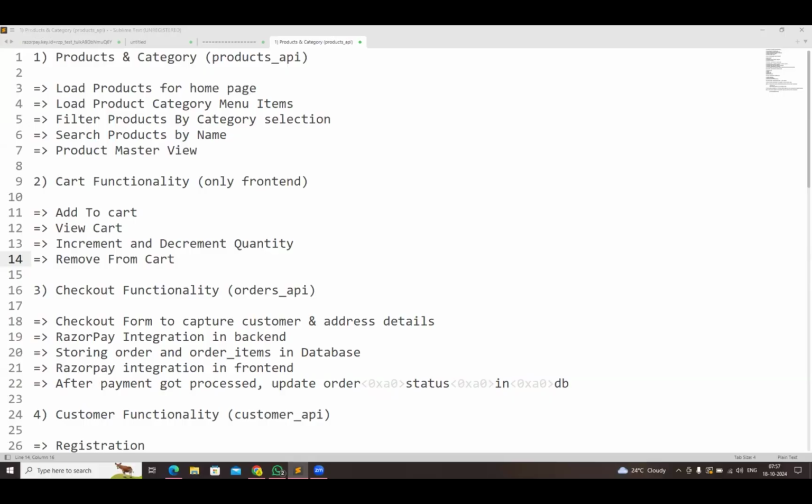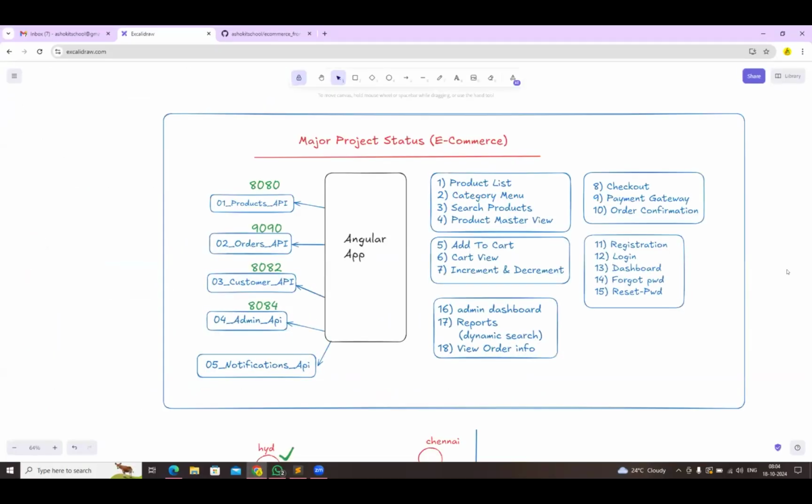Thank you, guys. Finally, we are able to complete one e-commerce application. Earlier we had a browser refresh issue: when we added items to the cart and refreshed the browser, the items were getting cleared. Now Kannan is using local storage in Angular. Whenever you add an item to the cart, it is stored in the local storage. Even if you refresh, no problem; we get the items from the local storage and display them here. So we are good with this major project.